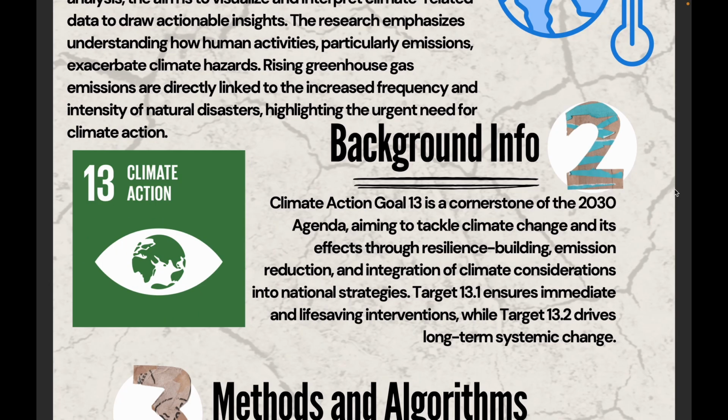For our background information, we have Goal 13, which is climate action, and which is one of the big goals of the 2030 agenda. It's all about fighting climate change and dealing with its effects, building resilience, cutting emissions, and making sure climate change is included in national plans. While Target 13.1 focuses on quick actions to save lives during disasters, Target 13.2 is about making long-term changes to address the root cause of climate change.